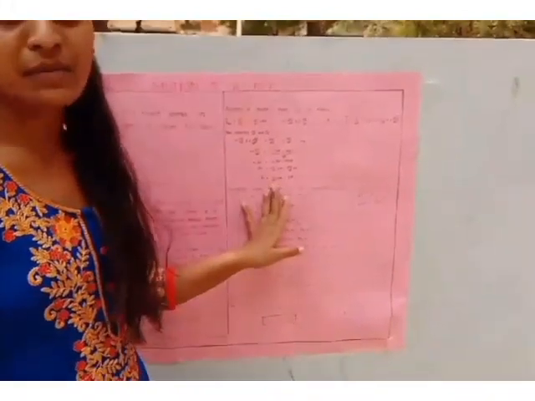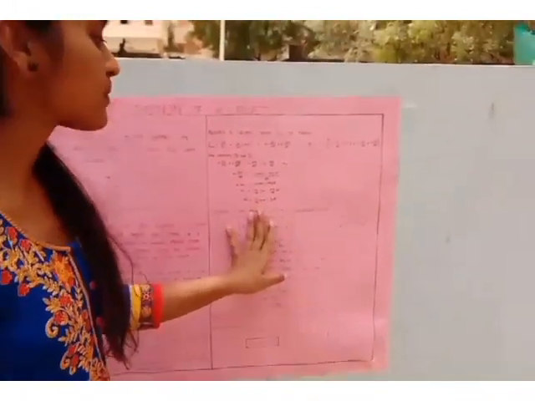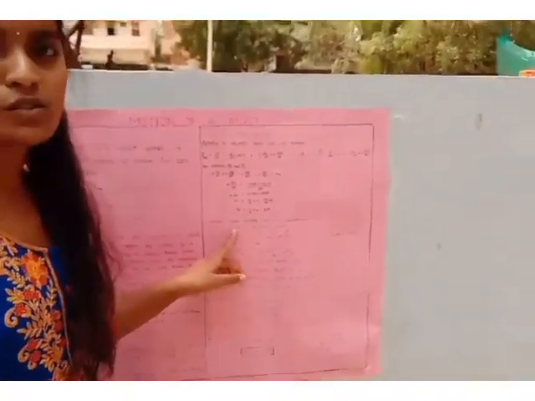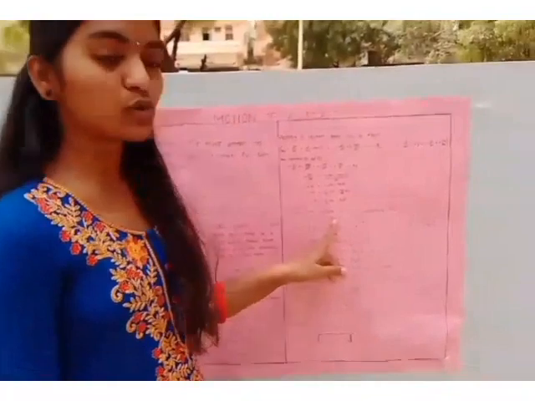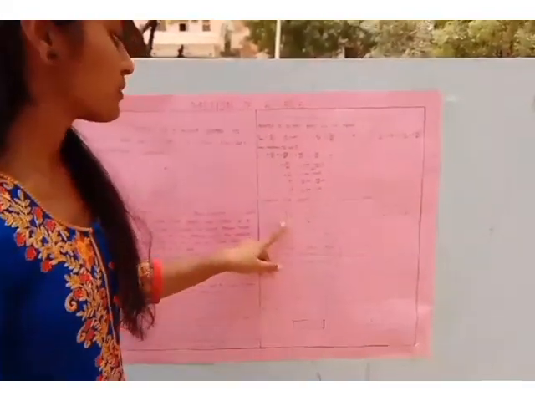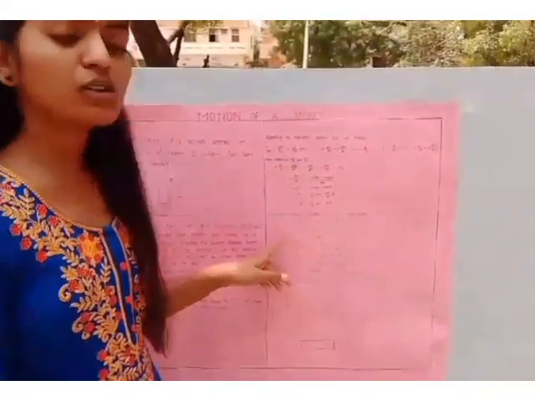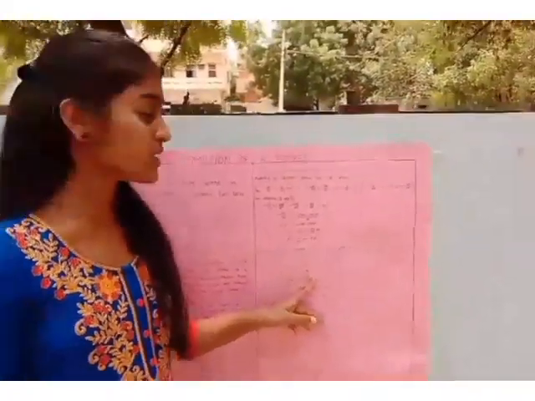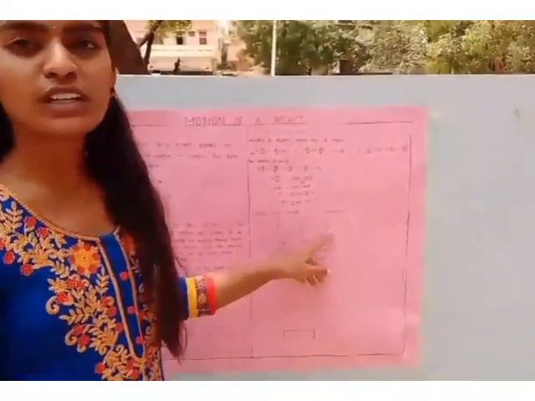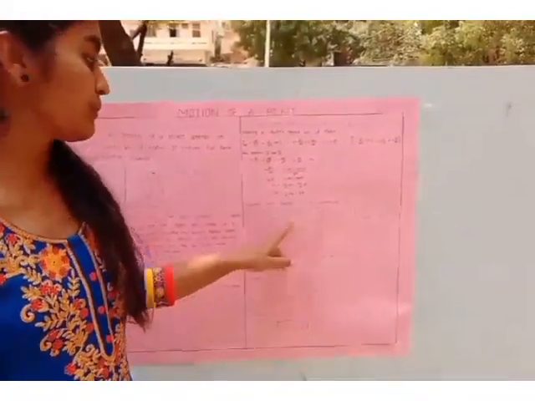This equation can be integrated with corresponding limits, that is, v naught to v, m naught to m, and 0 to t. Integration of dv from v naught to v is equal to minus u integration of 1 by m dm from m naught to m, minus g into integration of dt from 0 to t.